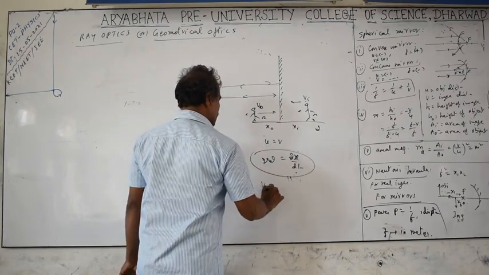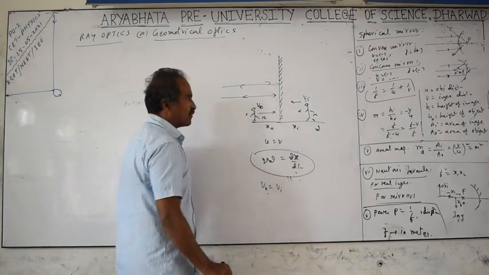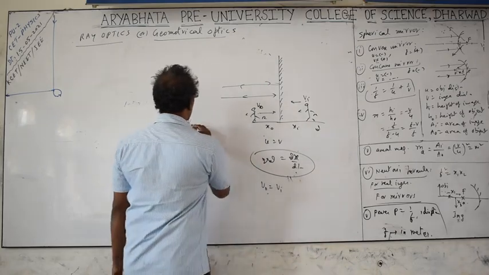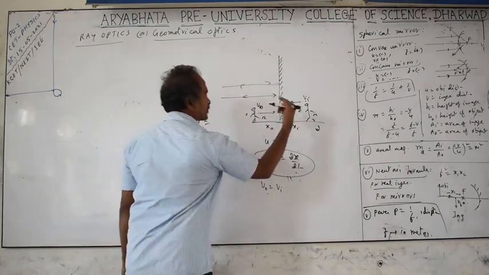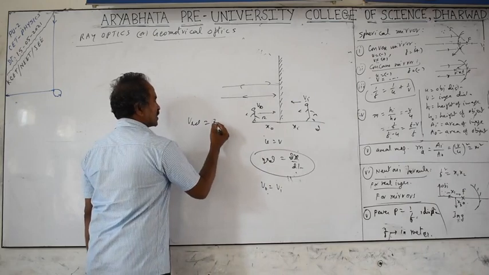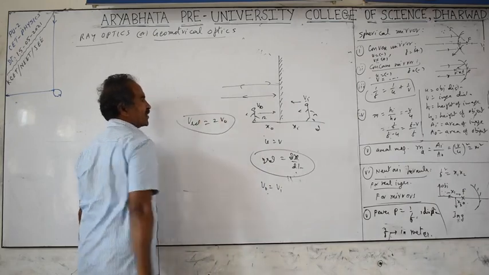Velocity of the object equals velocity of the image numerically, but opposite in direction. The relative velocity of the image with respect to the object becomes 2 times the velocity of the object. So that point you need to remember.